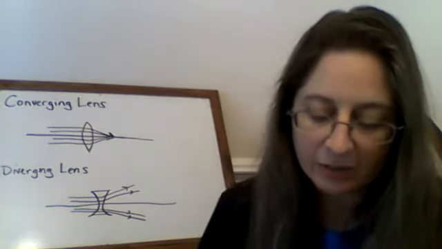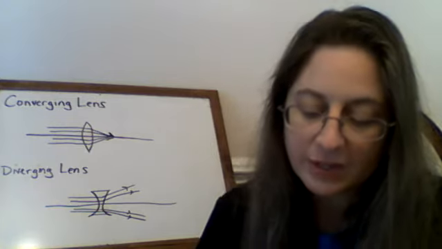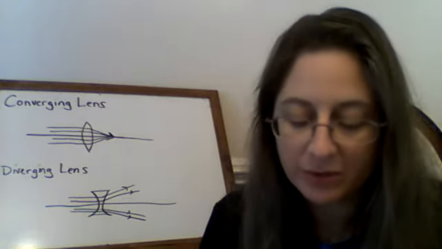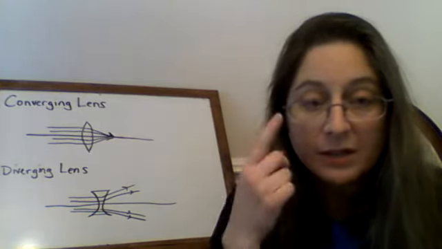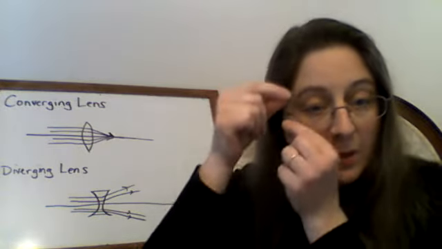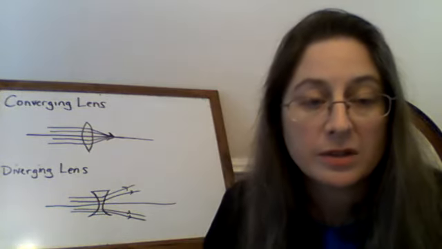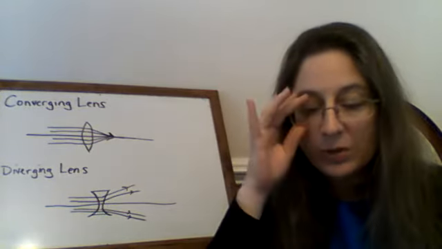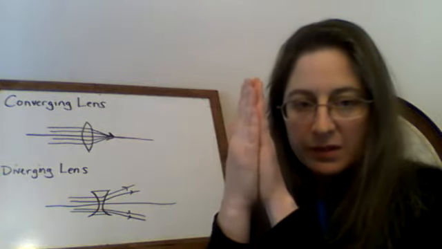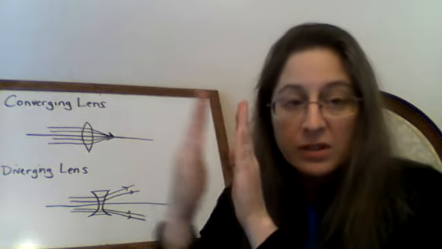Number 18, what is special about the way the eye focuses light compared to the way a camera focuses light? So the eye's lens actually changes shape and the muscles stretch and squish it to cause it to focus, whereas a camera's lens changes position to focus it.